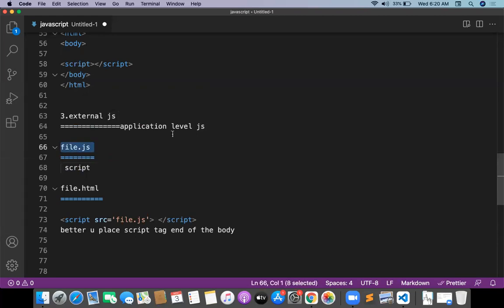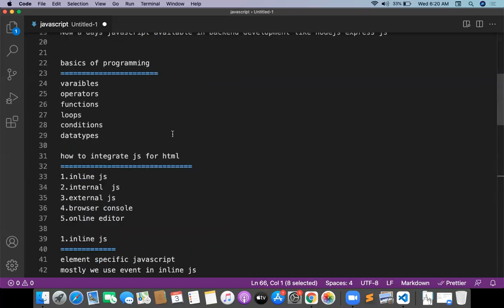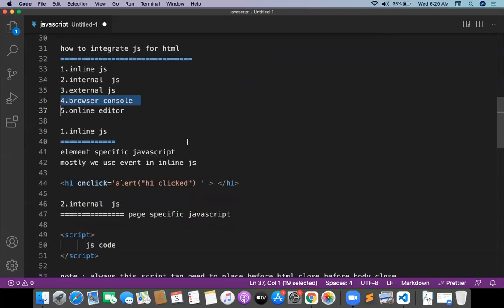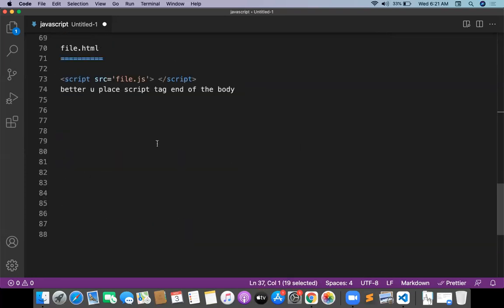Please remember this one. And coming to one more concept, the browser console: how to work with the browser console, and how to work with an online editor. For the browser console, we have to go to the browser, check the console window of the browser, and you have to write JavaScript.